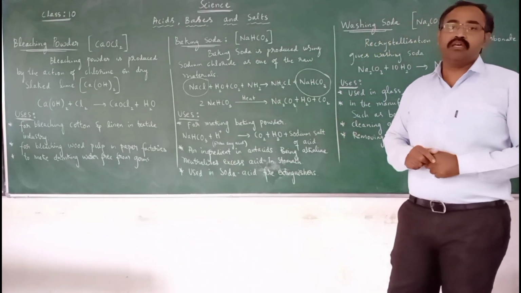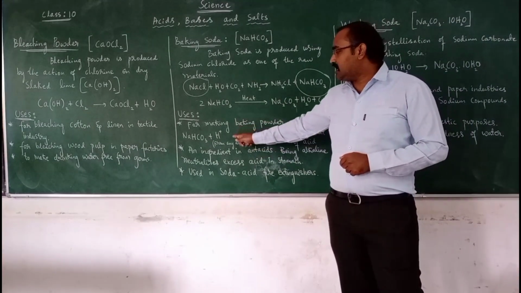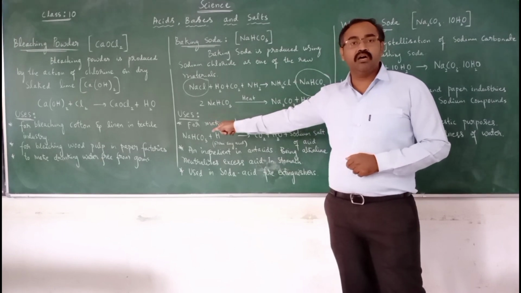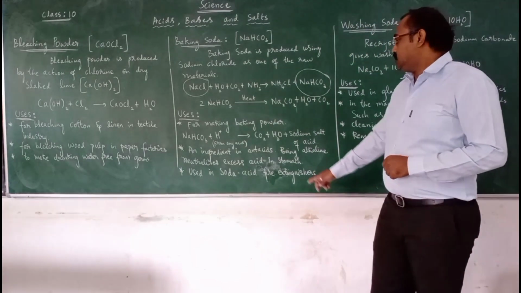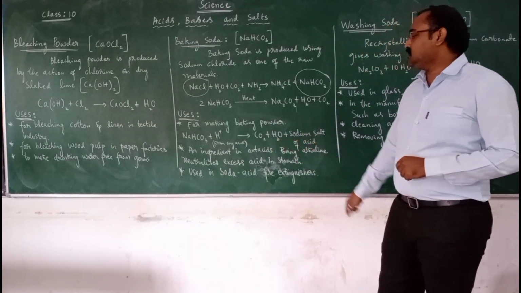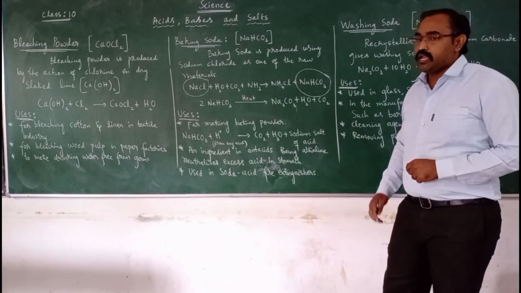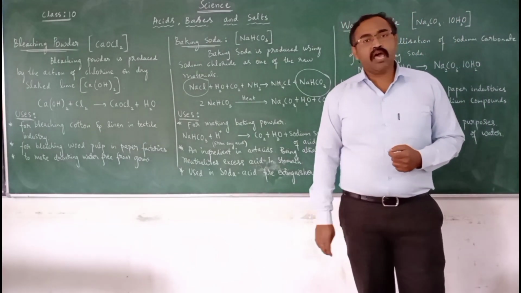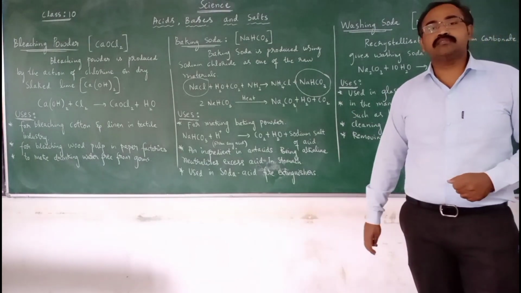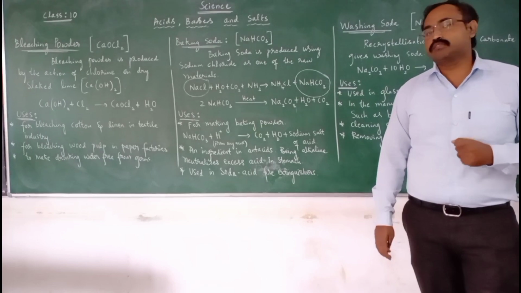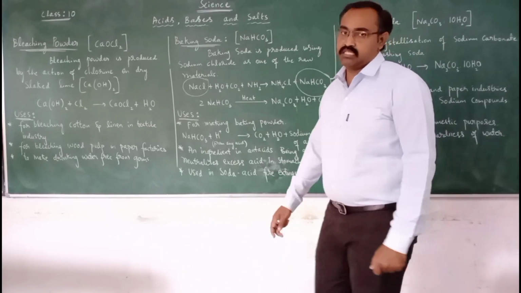How is this baking powder prepared? Baking powder is prepared by adding a mild edible acid to sodium hydrogen carbonate, which is baking soda. This is the reaction that takes place. Sodium salt of the acid is formed. And baking soda is used as the main ingredient in antacids to neutralize the excess acidity of the stomach. Also, it is used in soda acid fire extinguishers.